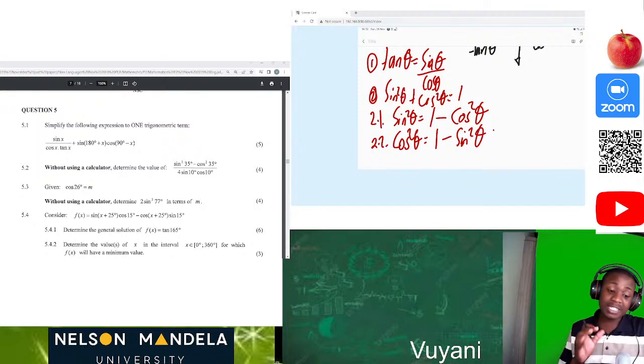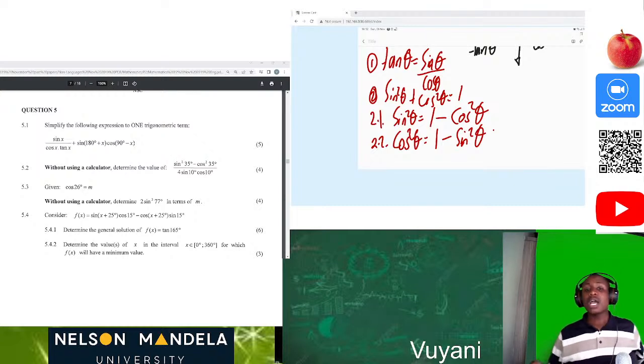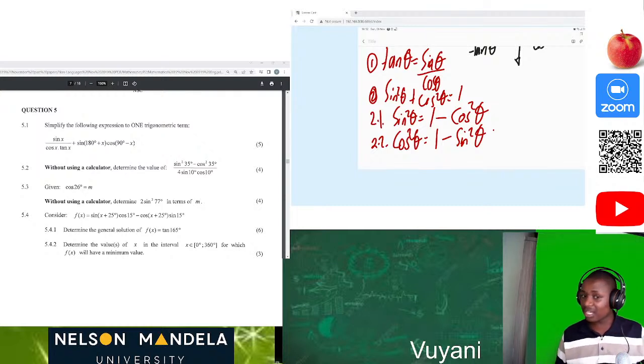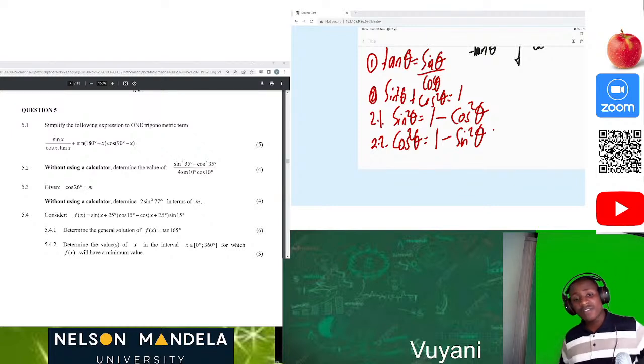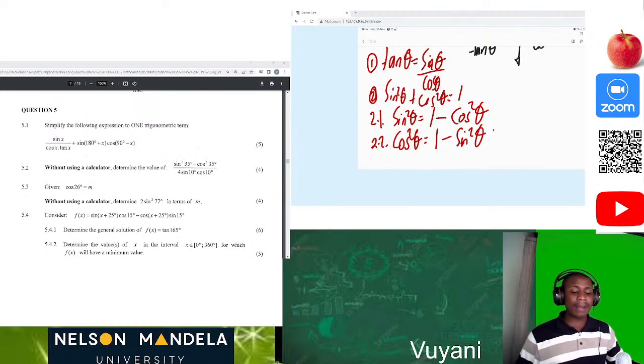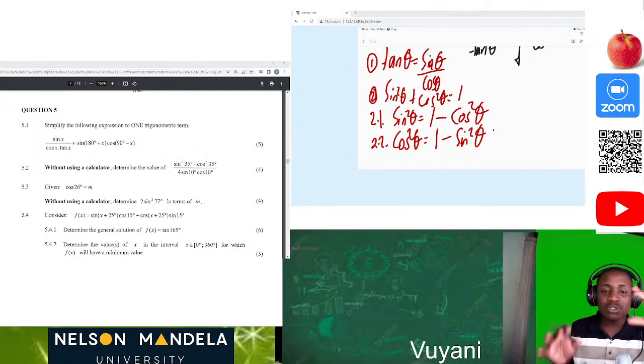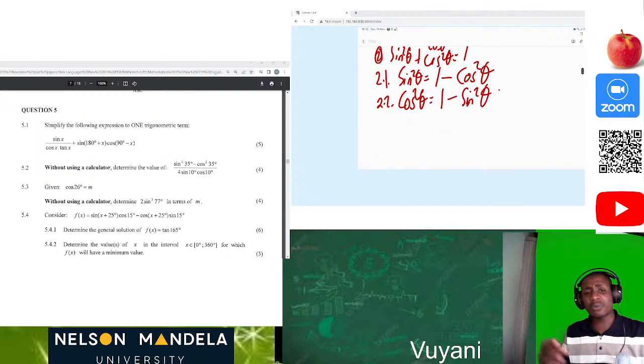So please, whenever you see tan theta, your mind must run to sine theta over cos theta. Whenever you see sine square of theta plus cos square of theta, your mind must run that it's equivalent to 1. Whenever you see sine square of theta alone, you can convert that to 1 minus cos square of theta. If you only see cos square of theta alone, you must always know that it's going to be 1 minus sine square of theta. Those are the basic things which are so important from grade 11 that I still remember, of course.